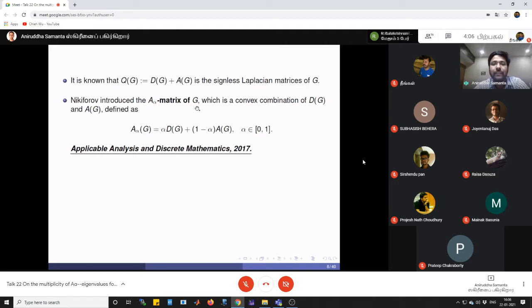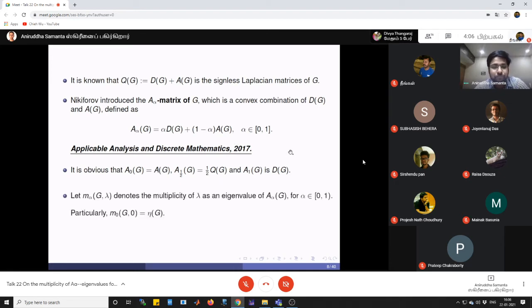The A alpha matrix of a graph G is a convex combination of D of G and A of G. Basically, A alpha of G is alpha times the degree matrix plus 1 minus alpha times the adjacency matrix. If we plug in alpha equal to 0, we get the adjacency matrix, and if we plug in alpha equal to half, we get half of the signless Laplacian matrix.